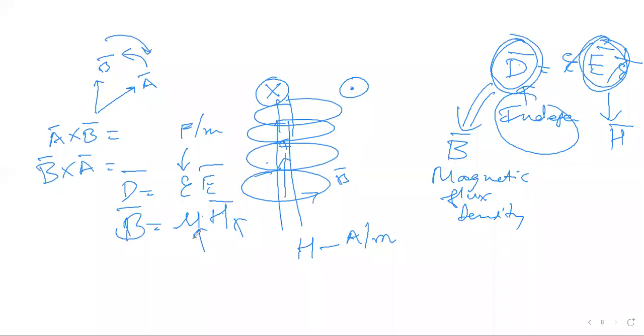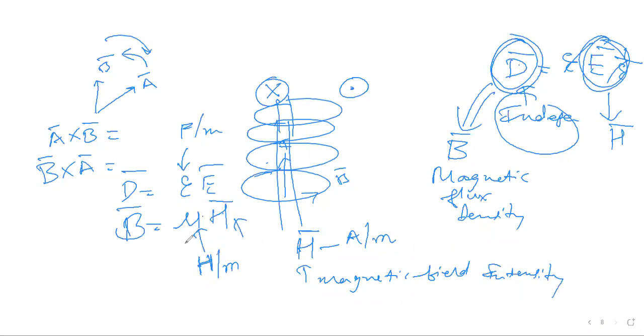And what we can define is mu, with the unit of Henry per meter, capital H per meter. So this capital H and this capital H are different. This is H bar, a vector, and this is a unit. This is magnetic field intensity, and this is Henry per meter.